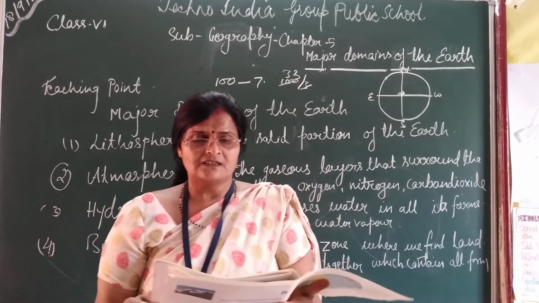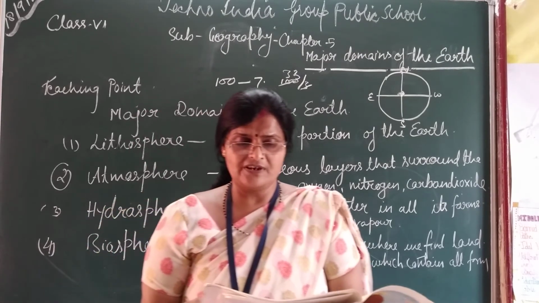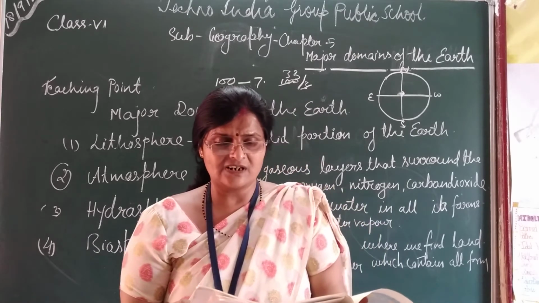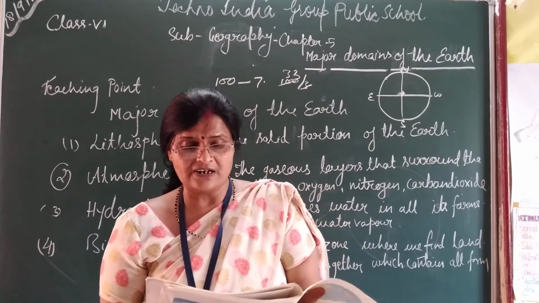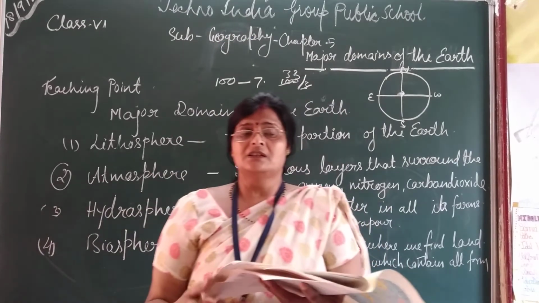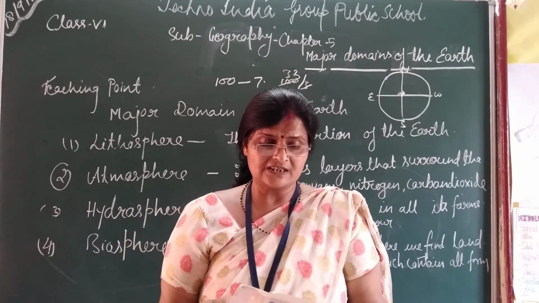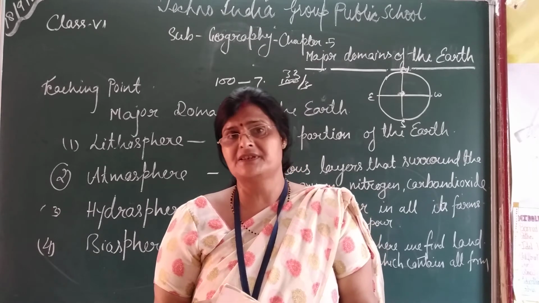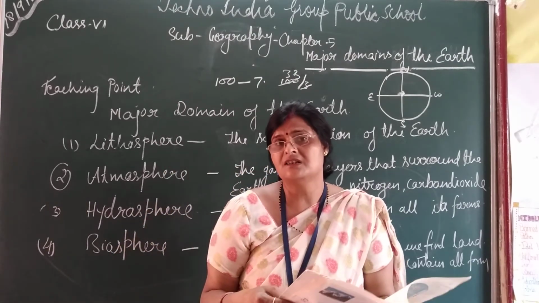South America lies mostly in the southern hemisphere, with two oceans surrounding it, on the east and the west. The Andes, the world's longest mountain range, runs through its land. Which is the world's longest mountain? Longest means जो लंबाई में ज़्यादा हो. The longest mountain of the world is the Andes. Andes mountain is situated somewhere here, and South America has the world's largest river, the Amazon. In South America, you can find the world's largest river.